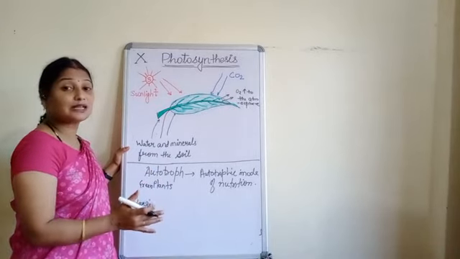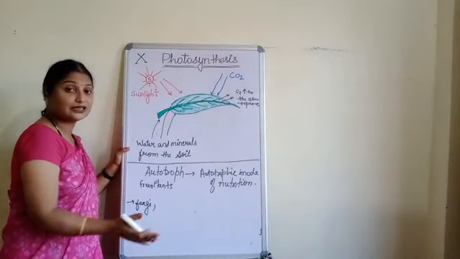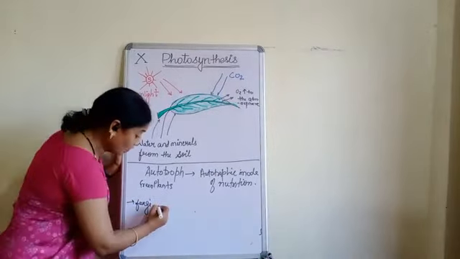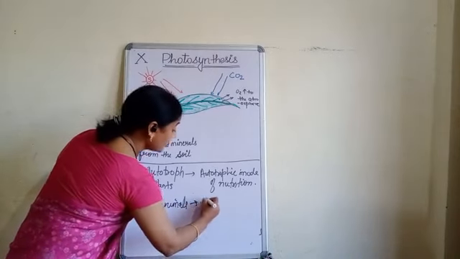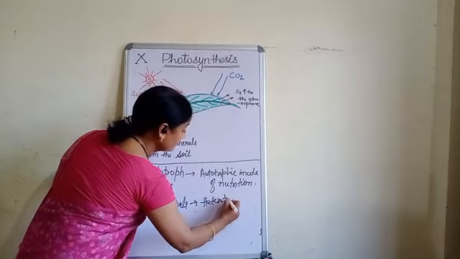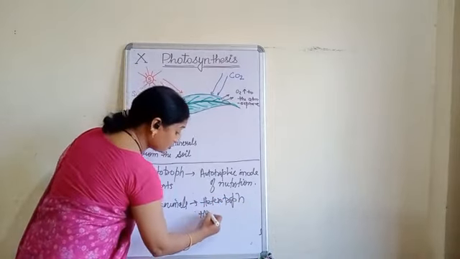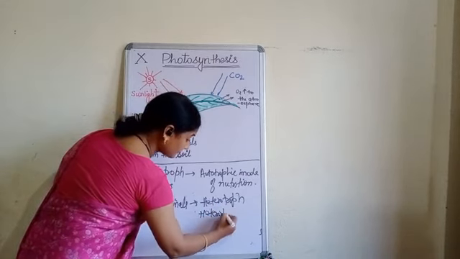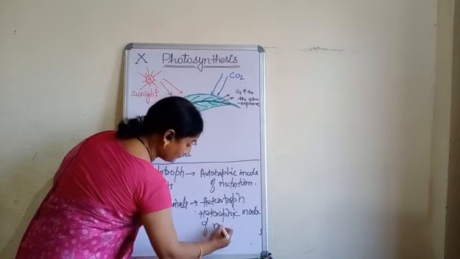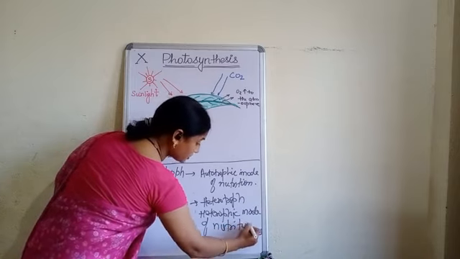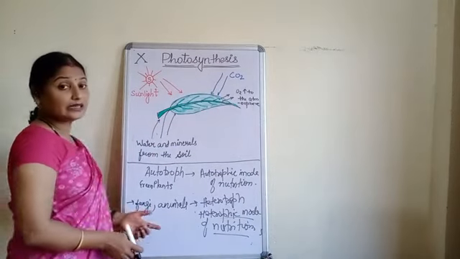Sometimes some of these plants cannot make their own food. Okay, so fungi and some other non-green plants, along with animals, we all are heterotrophs. And the mode of nutrition is called heterotrophic mode of nutrition. Okay, the nutrition that is taken by these animals.